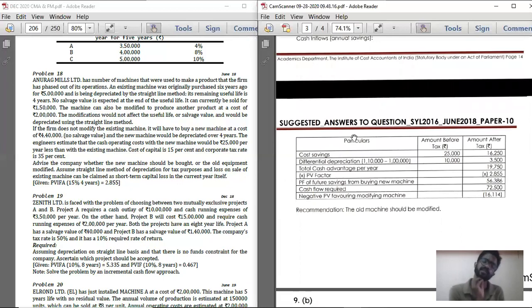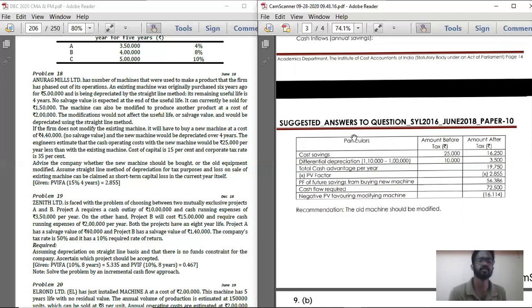Below that, statement number 2: calculation of NPV, calculation of net present value. Below that, a 2 columnar table. First column particulars, second column amount. In respect of particulars, record small a, cost savings.